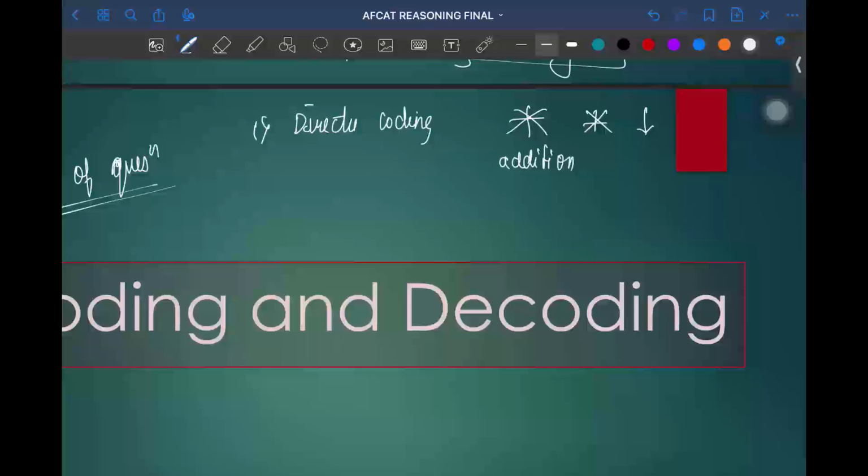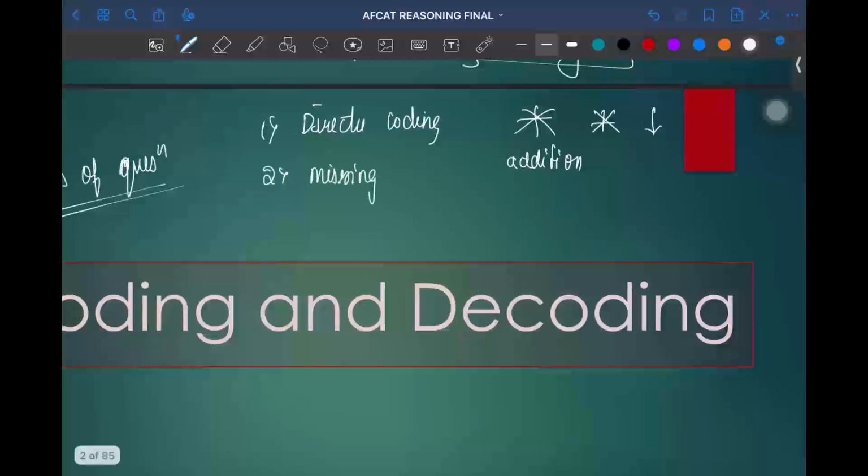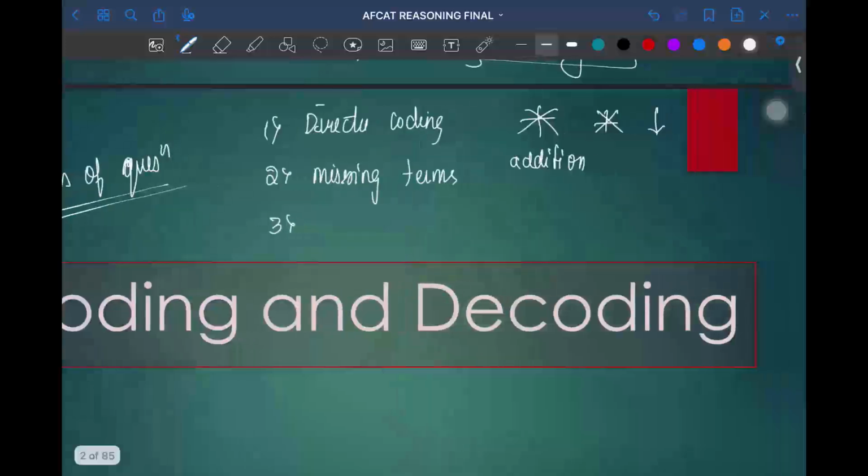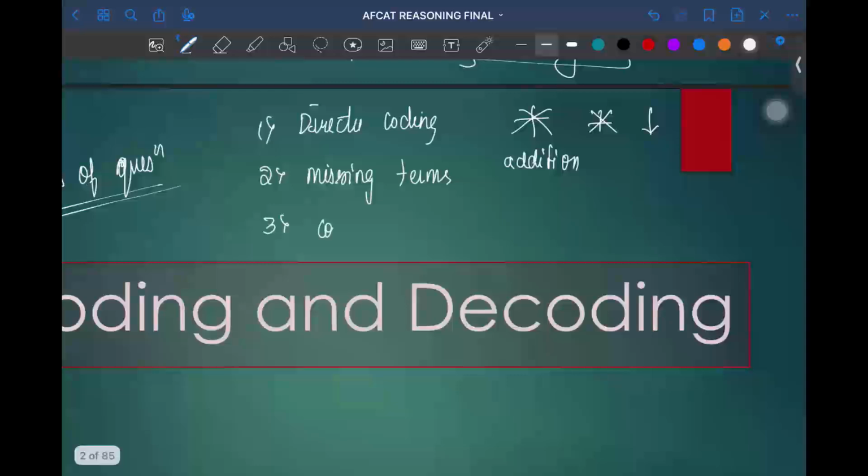The second type of coding and decoding topic will include missing terms. And the third type of question will be framed using consonants and vowels.